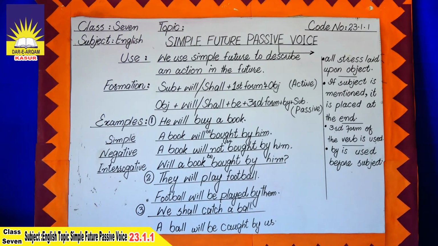Football will be played by them. Played is the third form that we used in the passive voice, and by is used before the subject or objective case of the subject. And the third example is we shall catch a ball. A ball will be caught by us. A ball is the object in the active voice, but it became the subject in the passive voice.